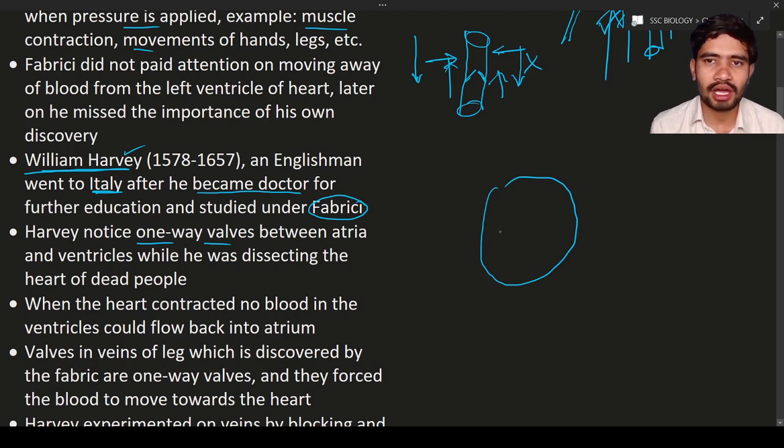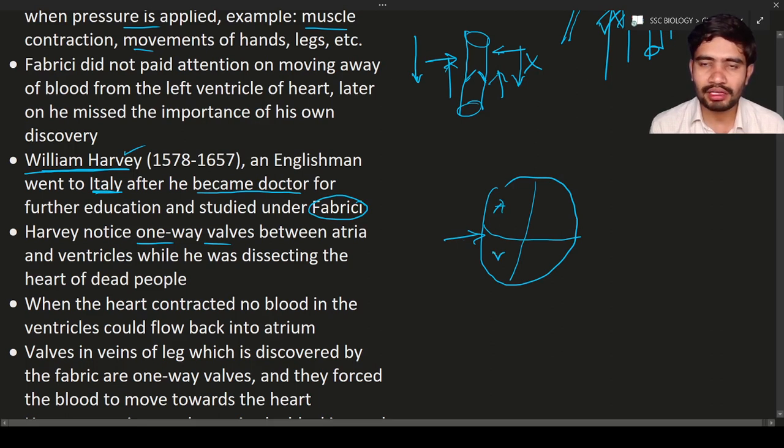Let us consider this is the structure of the heart. So there are some septa. What is this? This is the right auriculoventricular septa. Here is the atria, this is the ventricles. Between the atria and the ventricles there is a valve, known as the right auriculoventricular valve.